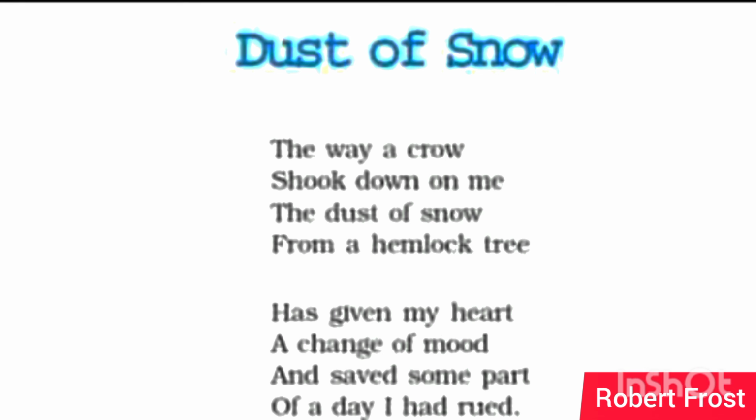Now let's see the literary device which is used here. Same thing only. You can see alliteration is used in the second stanza also: heart, part, then mood, rued. And also we can say enjambment is also used because the lines are totally without any punctuation mark. So that's why again enjambment is following here in this stanza also. So this is the poem.